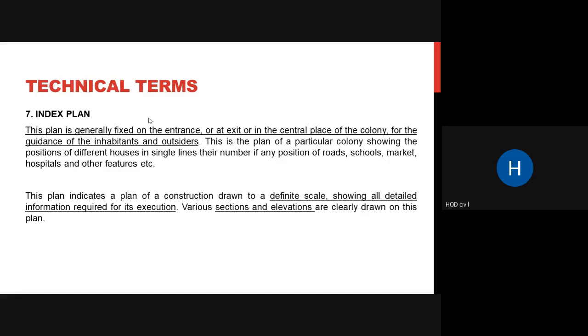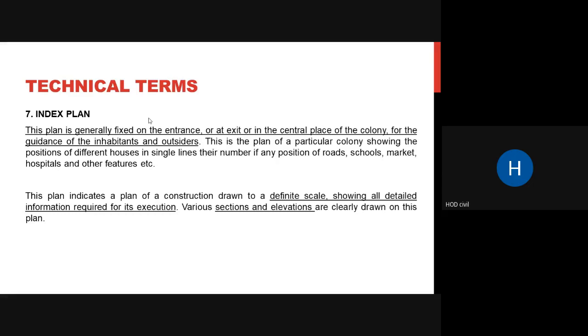There you can see a board showing where you are currently standing and where all the other buildings are, with their names, and you can use this index plan to reach wherever you want to go. This plan is generally fixed at the entrance, at an exit, or in the central place of the colony, to help you navigate through the colony or campus, and to guide the inhabitants and outsiders.